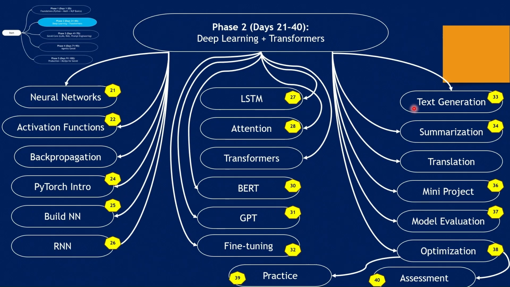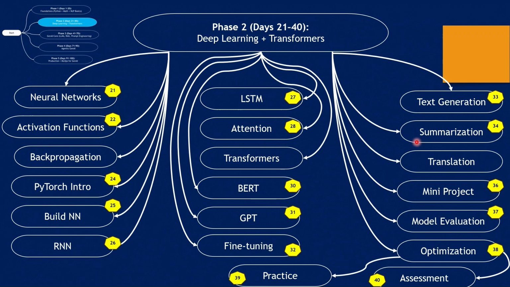Then we will see more examples on text generation, for example, automatically generating meaningful text using an AI model with lots of examples. Then we will move on to summarization: condensing a large volume of text, maybe a PDF having multiple pages, into a shorter version while preserving the key information. That is what we will be learning in summarization.